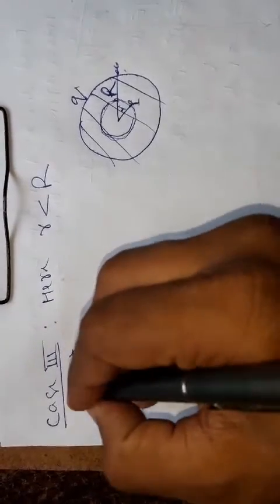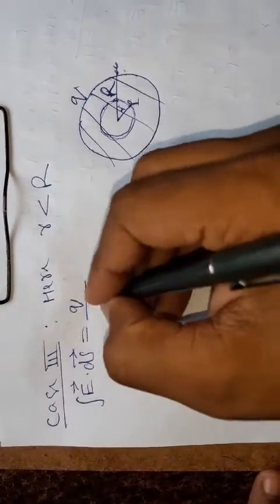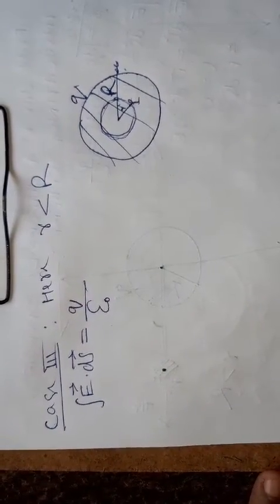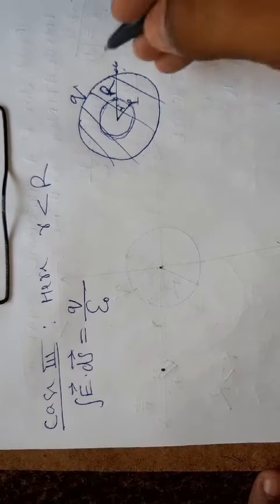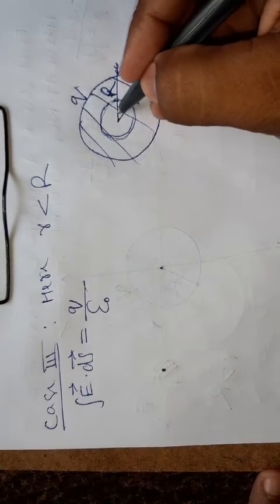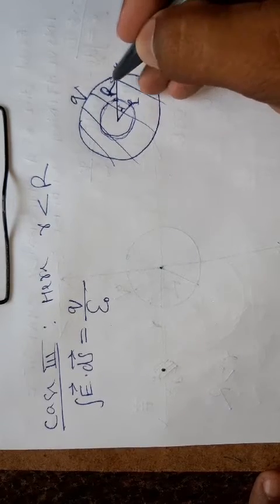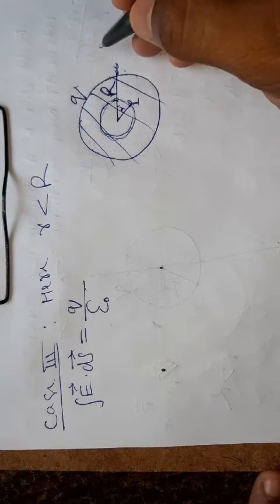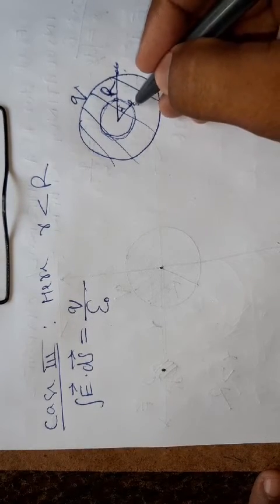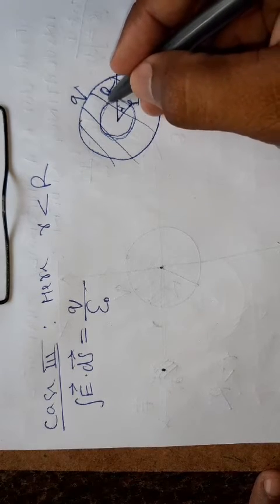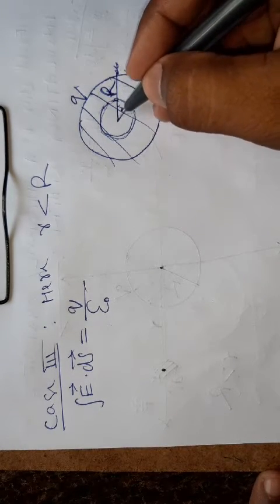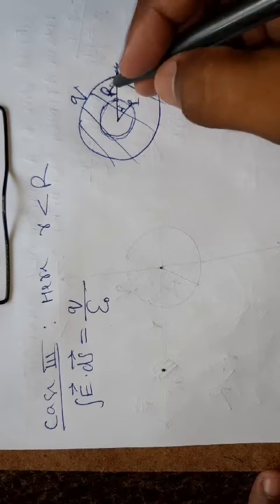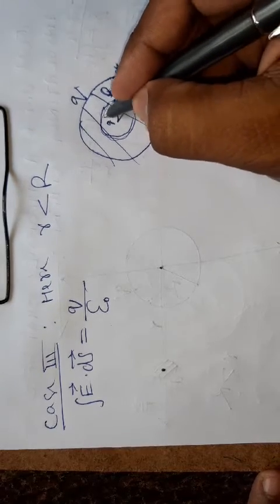Now here we can write integration of E dot ds is equal to, it should be Q upon epsilon naught, but you should understand, with confidence and concentration, that when we are studying the sphere having radius capital R, the charge is capital Q. But when we are studying this Gaussian surface having radius small r, at that time we are not getting all of Q, we are getting only some part of Q, that is Q dash.